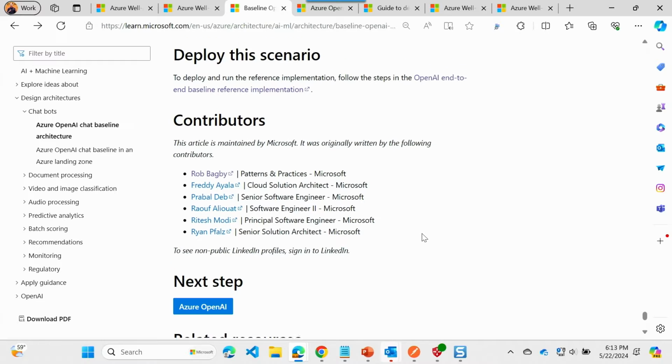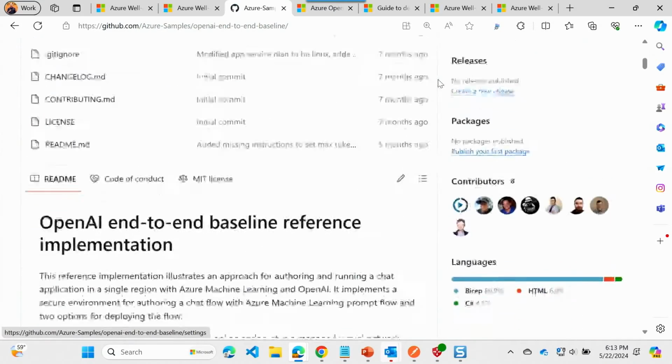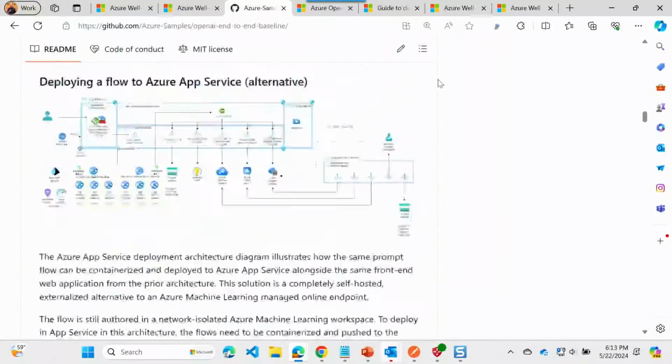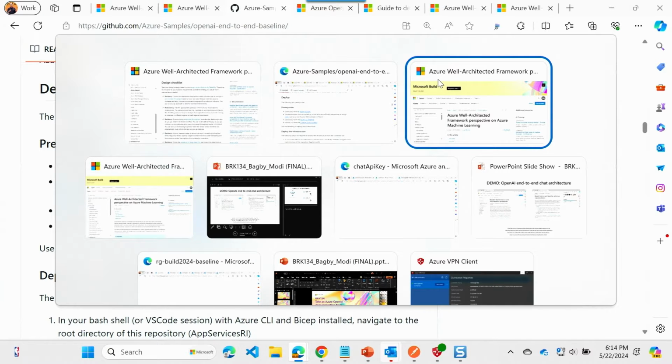The other thing I want to talk about is we're not just giving you the architecture. There were, as I mentioned, 11 billion boxes out there. How are you going to deploy that yourself? Well, we've got a reference implementation with it. And within this reference implementation, we give you the guidance on how you can deploy this yourself. So let's take a quick look at what gets deployed, and then we'll actually see it in action.